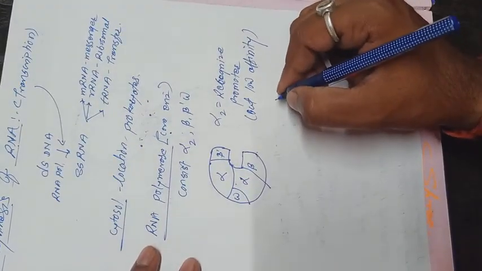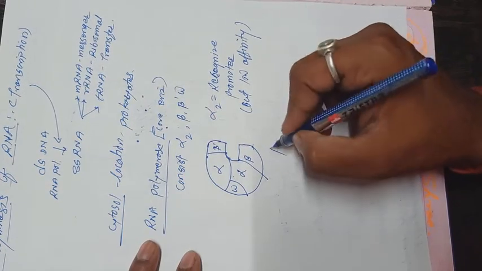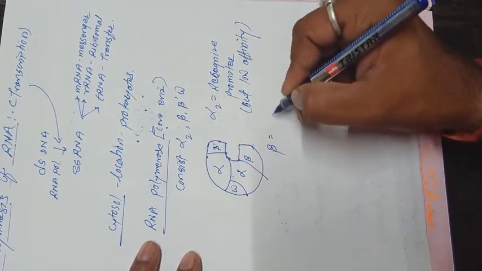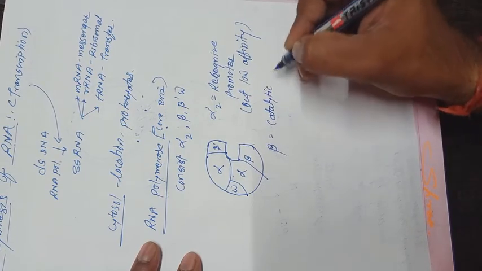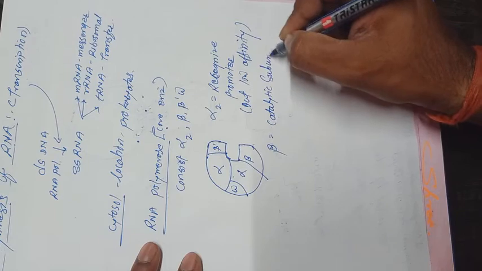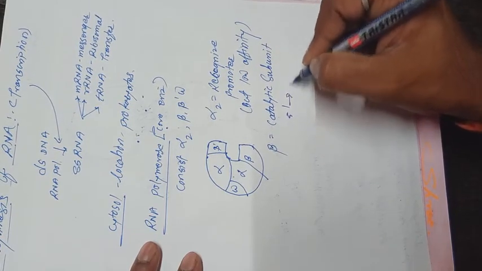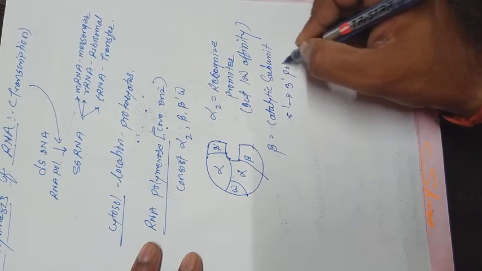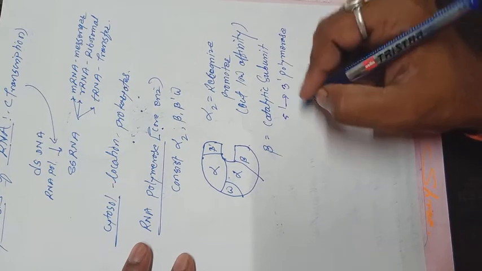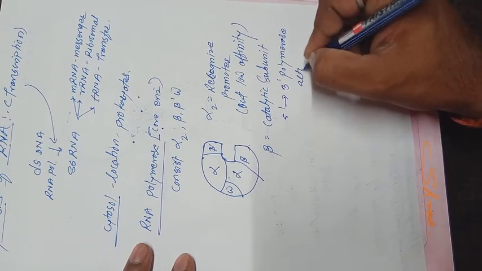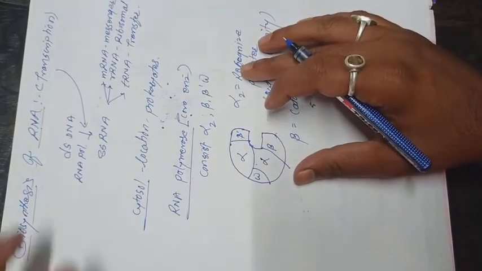The second important unit is the beta subunit. It is the catalytic subunit. It has 5' to 3' polymerase activity.